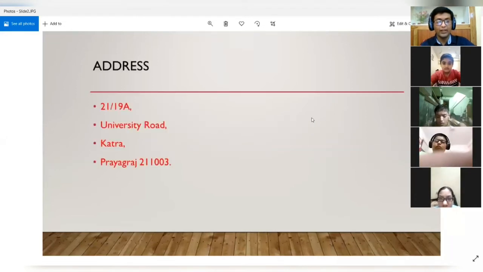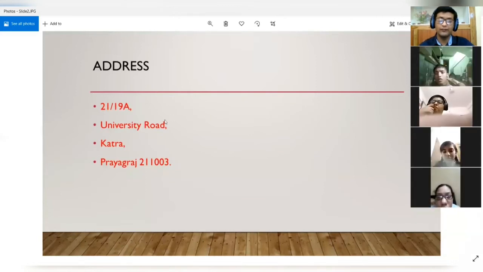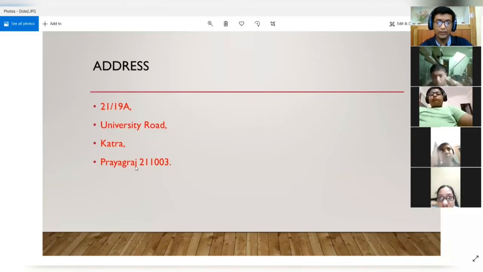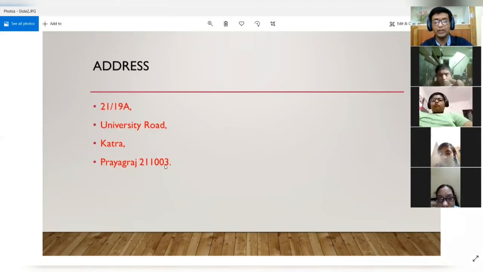So see, this is the correct form of address. I have copied it from the format. In the first line, the house number is written, followed by a comma. Then in the next line, the name of the road, a comma, then the name of the locality, a comma, then the name of the city. There is no comma, full stop, or hyphen after the name of the city. Then we put the pin code and a full stop. So this was the correct form of address.